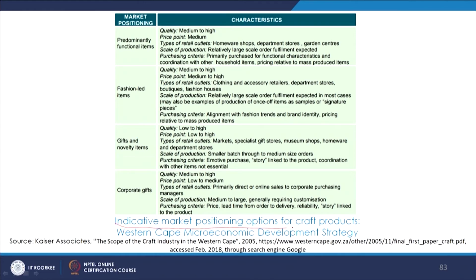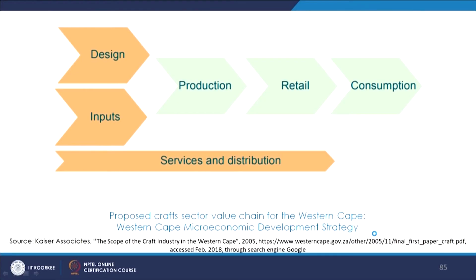Then very interestingly we saw the market positioning options for craft products and how different categories of craft products are identified, and then there are different attributes which are given to them, and eventually there is also the identification of which craft product or which range goes to which kind of market and what kind of price it fetches, and what is the supply demand game over there depending on the end users and the buyers. So that kind of interesting study we saw, and we try to understand what is a value chain and how is it important while we are talking about management and marketing.